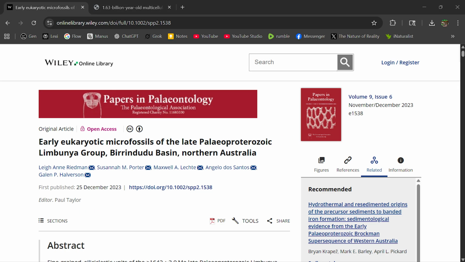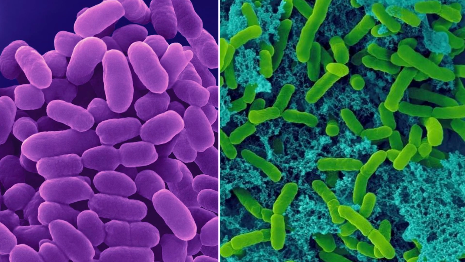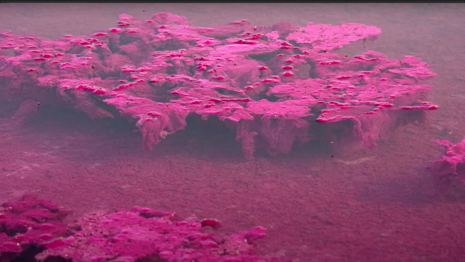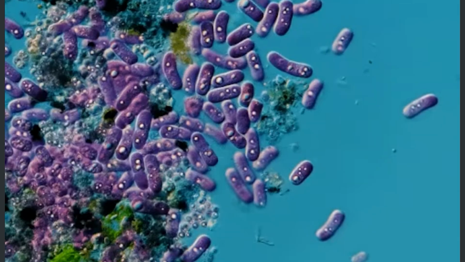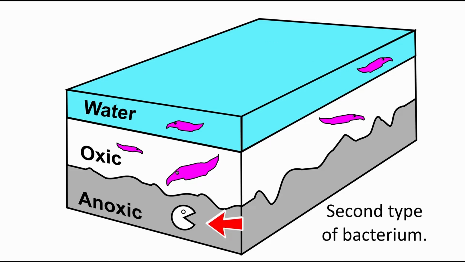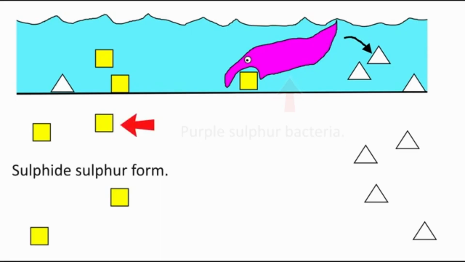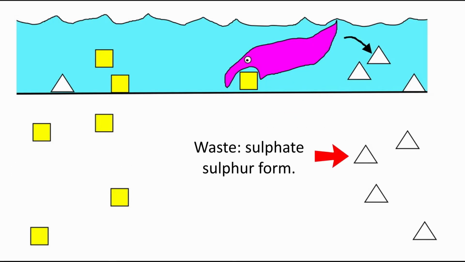The article's details do not end there. You see, in the very same Australian rocks, the team also found biomarkers, aka molecular fossils, of both purple and green sulfur bacteria. These microbes painted the seas of the mid-Proterozoic. Their pigments reveal an ancient ocean that was oxygen-poor, sulfidic, and permanently stratified. Eukaryotic algae struggled in these hostile waters, but purple sulfur bacteria and green sulfur bacteria thrived, forming layered microbial ecosystems across the globe.